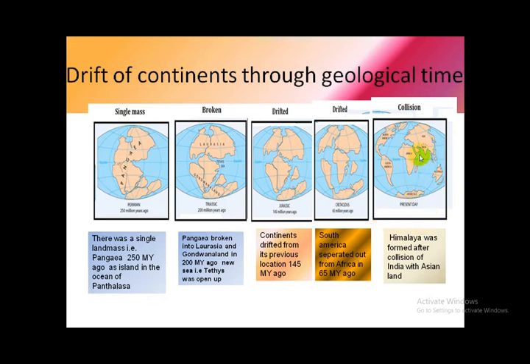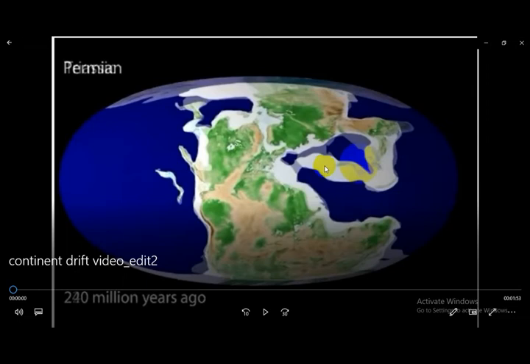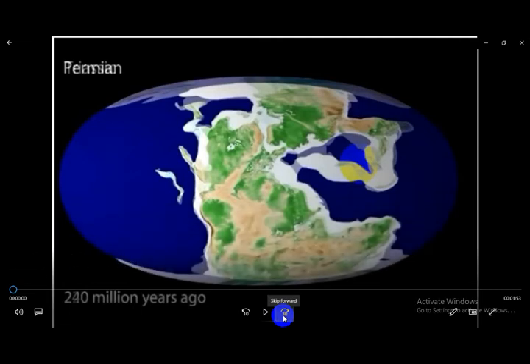India was pinned up with Asia and Himalaya was formed after the collision of Indian subcontinents with Asian continents. Let us watch an animated digital journey of continents from Permian time period, that is 240 million years ago, to today.